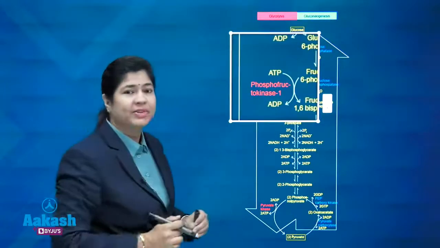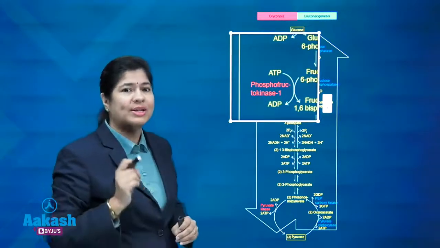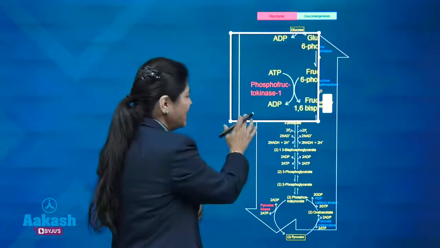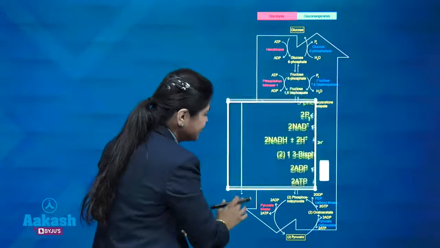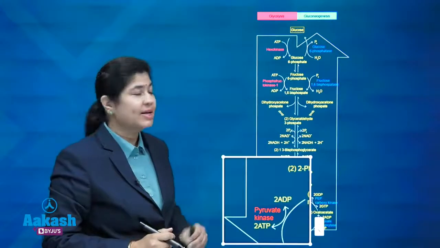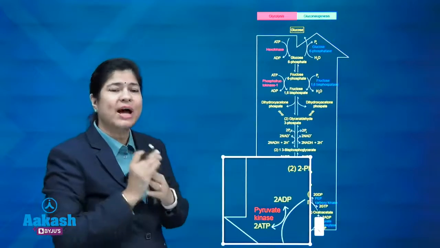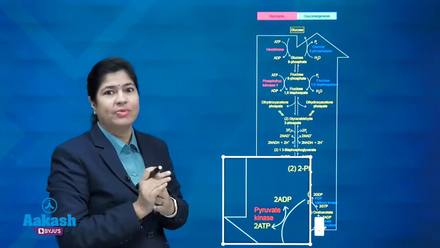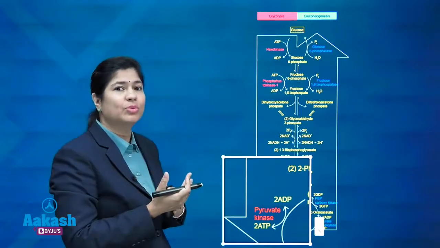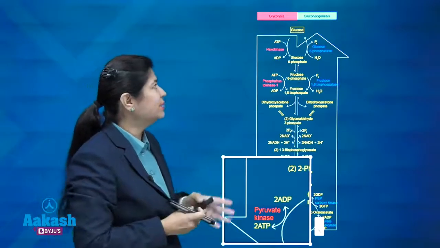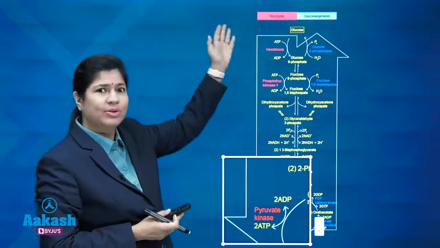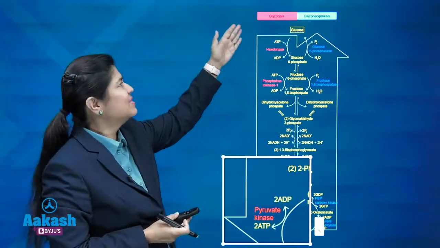Next is your PFK, that is phosphofructokinase 1. PFK1 is the second irreversible step, and the final irreversible step in glycolysis is pyruvate kinase. So, these three enzymes you have to memorize very well. Okay. Now, we are coming to the irreversible steps of gluconeogenesis, and these pathways are in opposite direction, as you know.